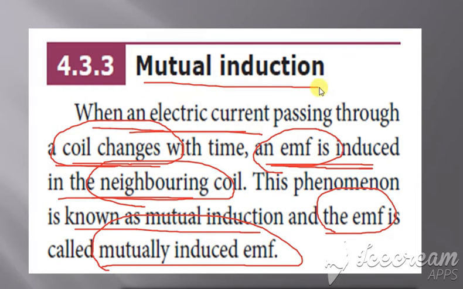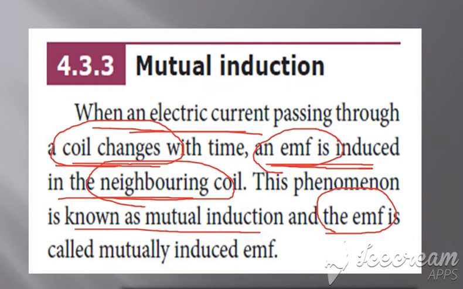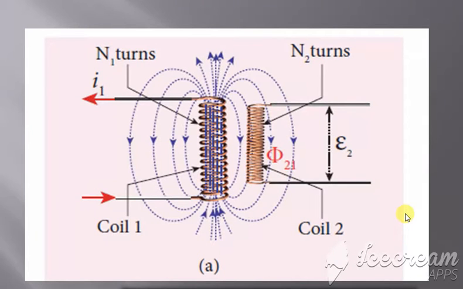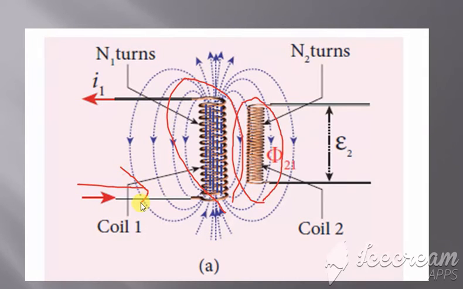Clear with the topic, what is mutual induction? When there is a current flowing through one coil, there is an EMF in the neighboring coil. Okay, so this is mutual induction. Clear? This is the diagram which represents this. There are two coils here. This is one coil and this is a second coil. First, consider that we are passing the current through one coil. When the current is passed through one coil, an EMF is induced in the neighboring coil, that is, in the next coil.